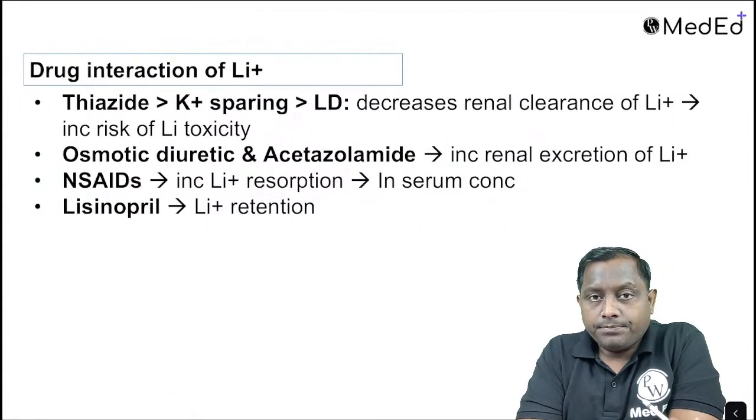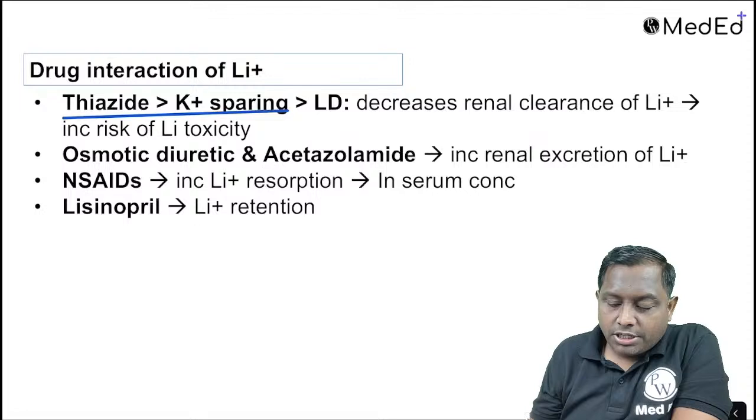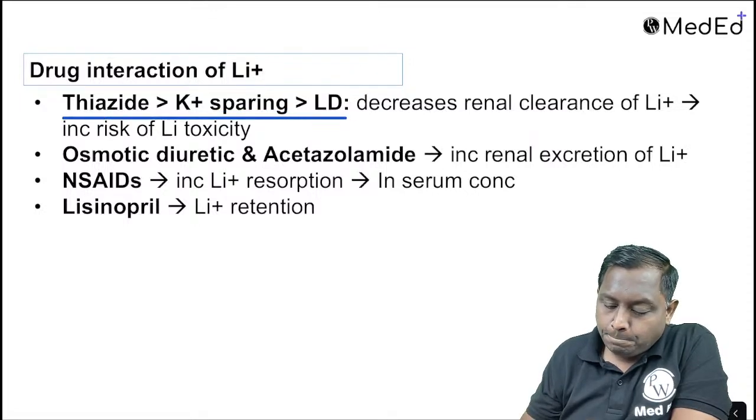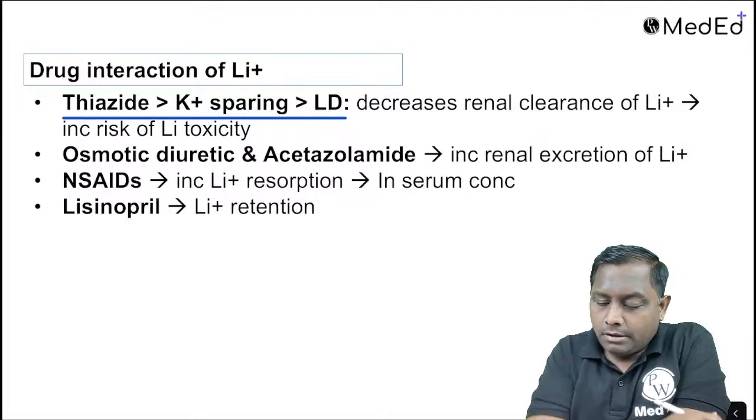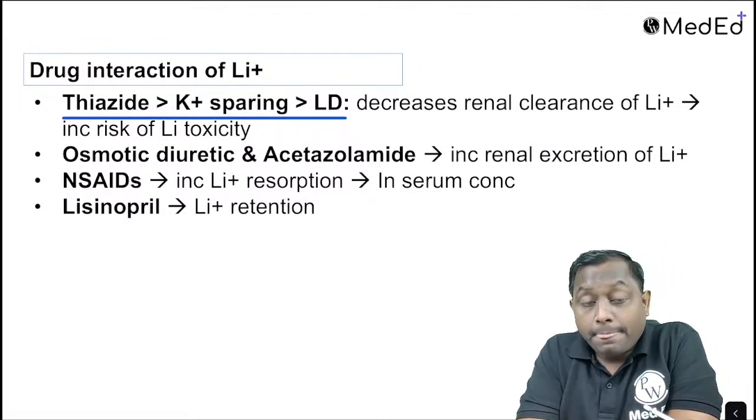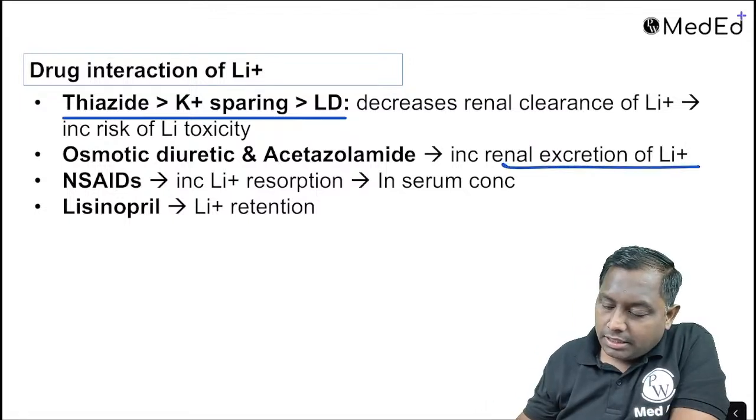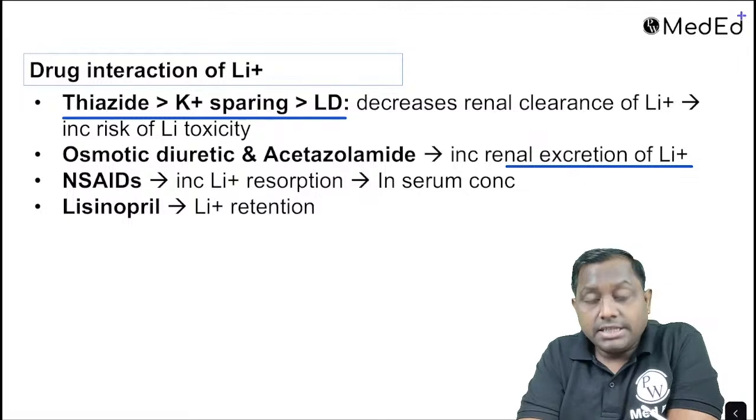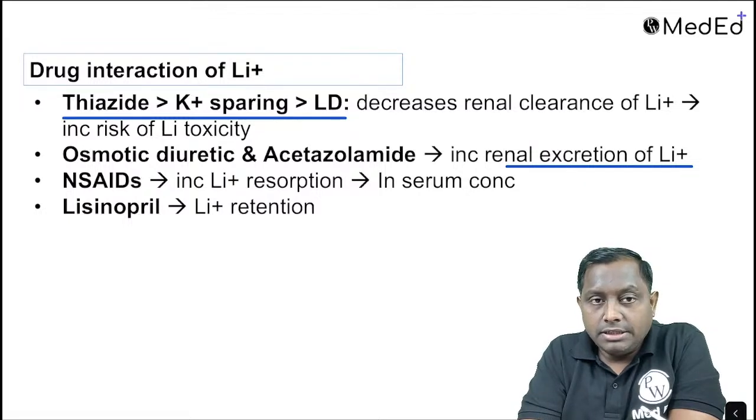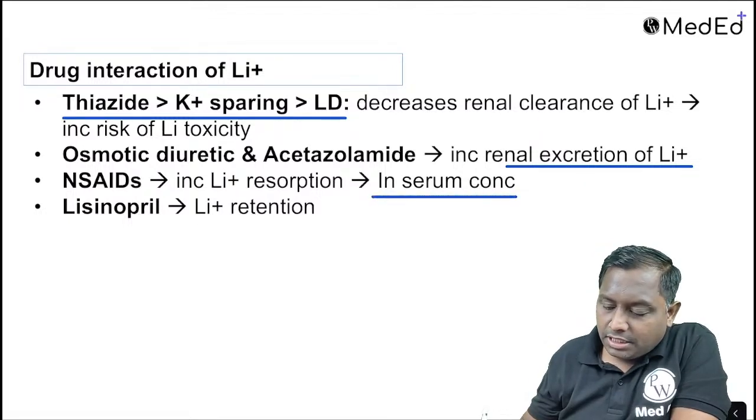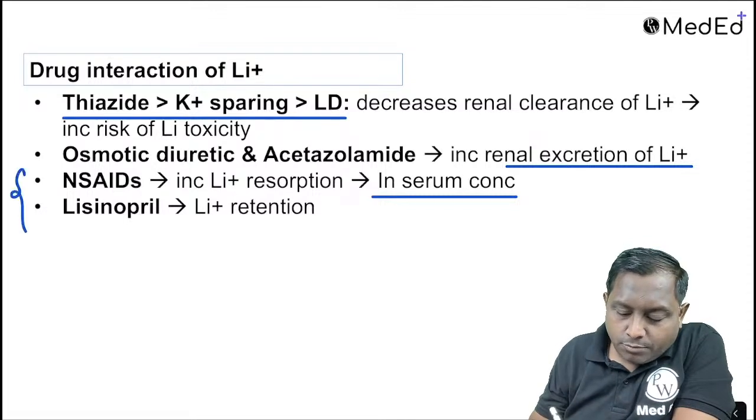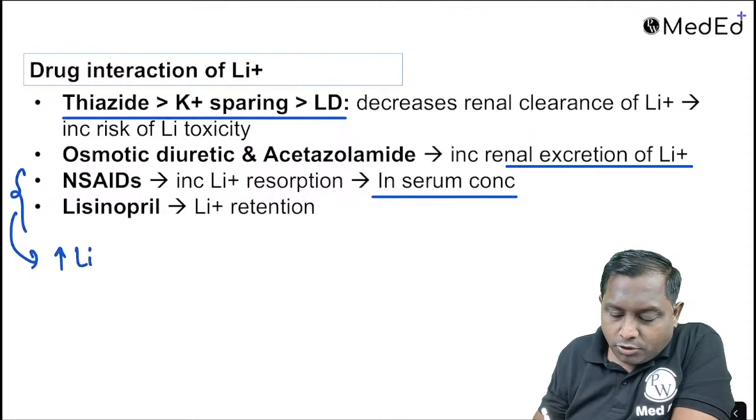Drug interaction of the lithium with any diuretics like thiazide and potassium sparing diuretics and loop diuretics. Thiazide, potassium sparing and loop diuretics, they are actually going to decrease the renal clearance of lithium and they will increase the risk of lithium toxicity. Diuretics like osmotic, they will increase the renal clearance of lithium. NSAIDs, they are also going to increase the lithium reabsorption and increase the serum concentration. That means NSAID and lisinopril, they both can increase the lithium toxicity.